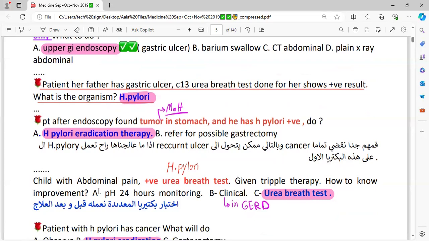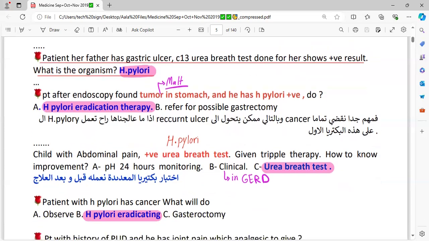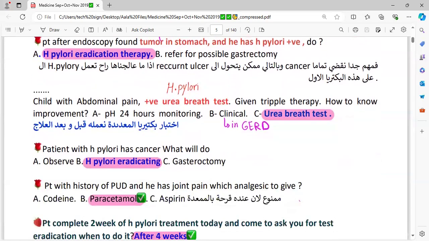A child with abdominal pain, urea breath test positive, given the triple therapy. How to check improvement? Improvement would be checked 4 weeks after completion of the therapy through the urea breath test. Clinically, you would monitor the patient's symptoms. If the symptoms are improving, that gives you a clue. And for confirmation, the urea breath test would be repeated.